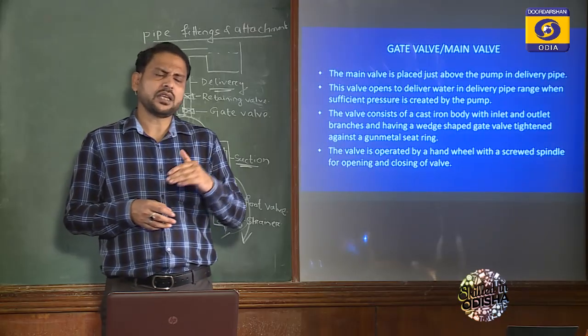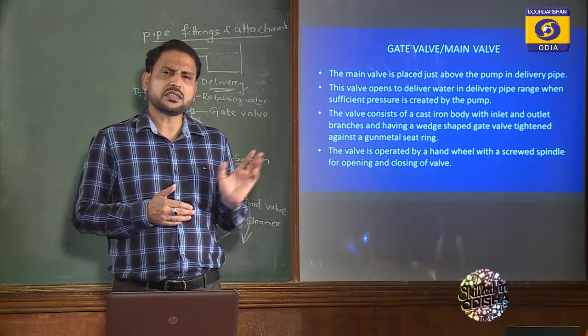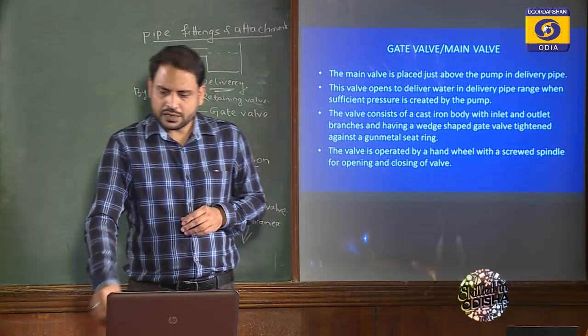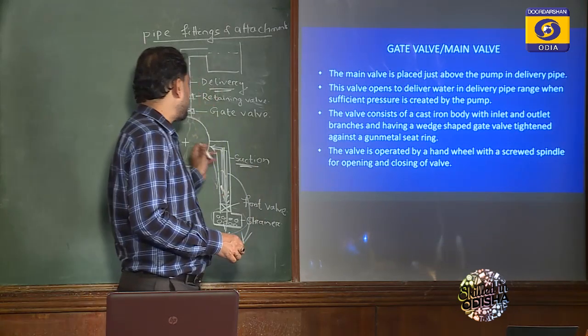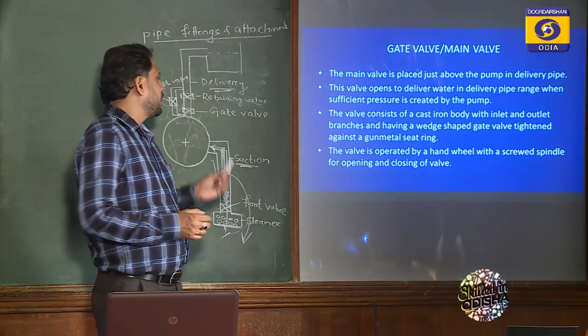The function of the gate valve is very similar. It means when the pump starts, then